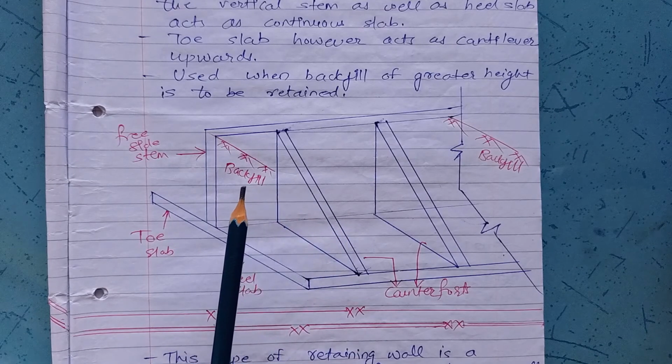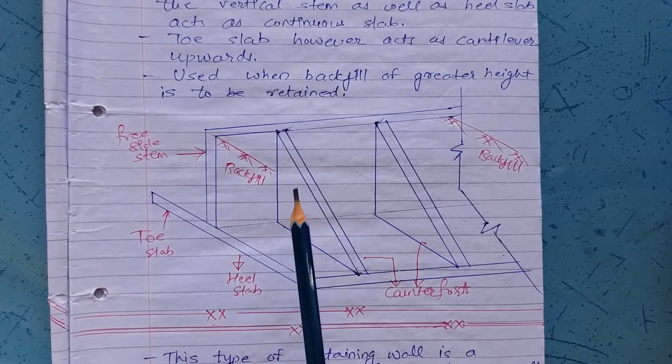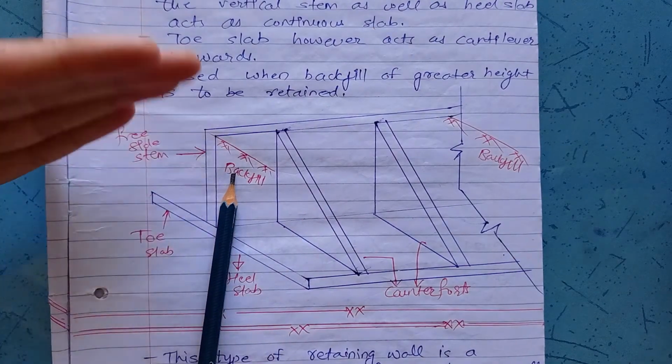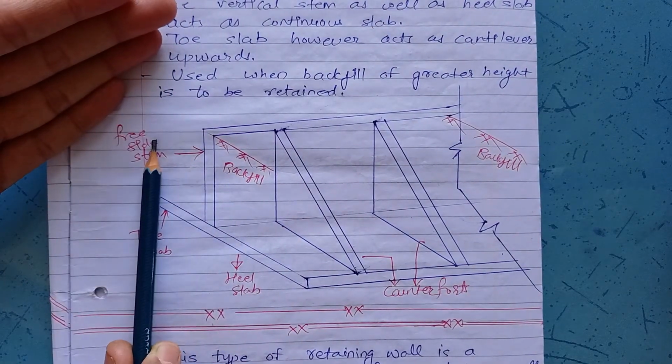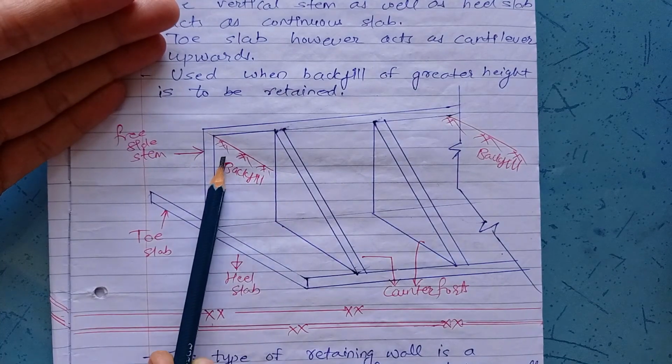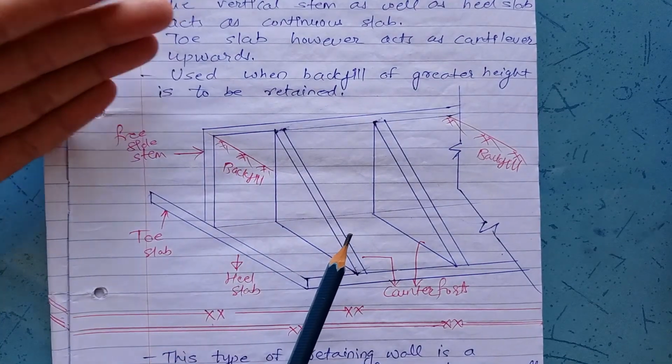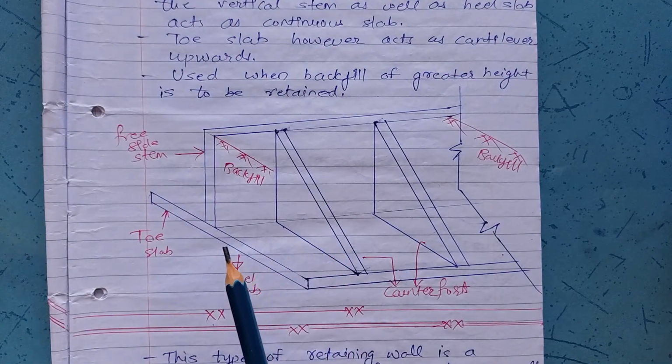Whereas you have seen previously that in case of a buttress retaining wall, the backfill is provided on the opposite side, that is on this side. That is nothing but the buttress retaining wall, and in this case backfill is provided on the side of the counterfort itself, hence called a counterfort retaining wall.